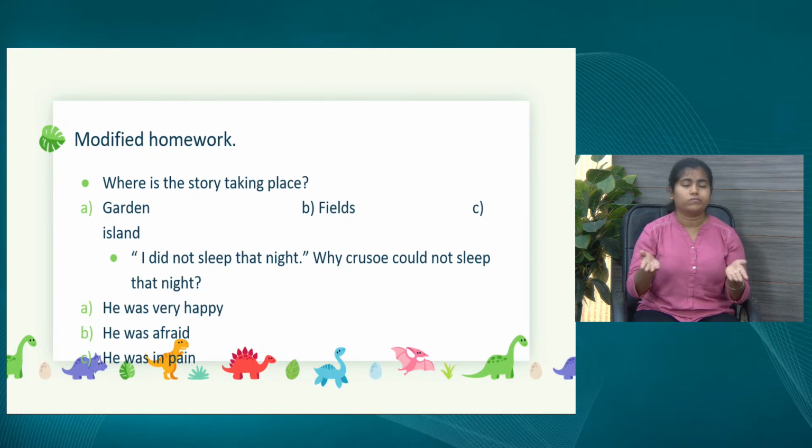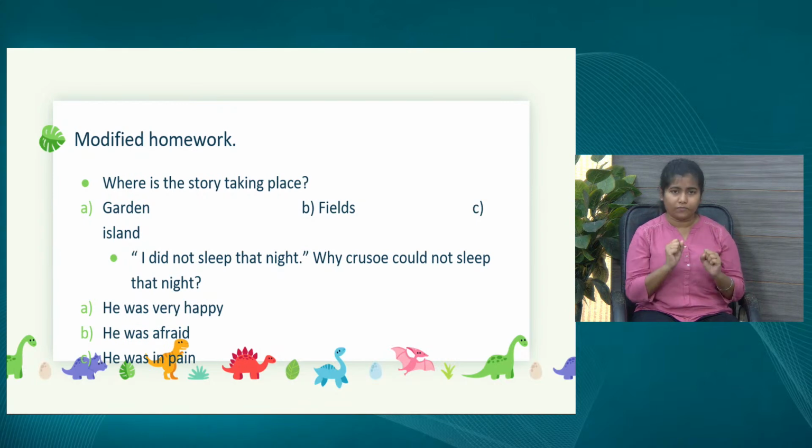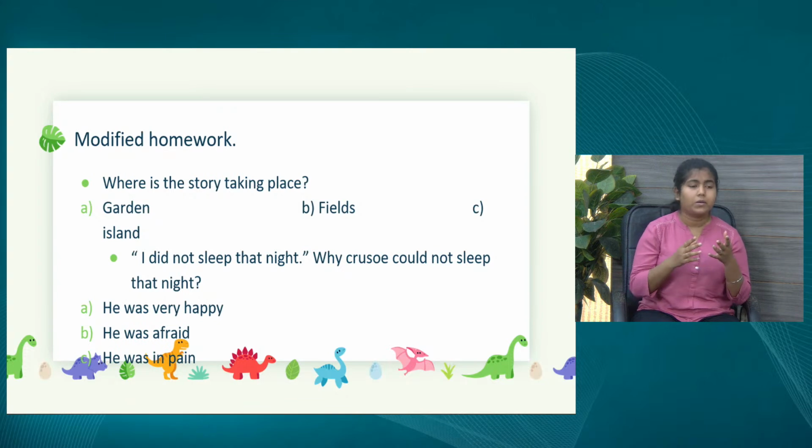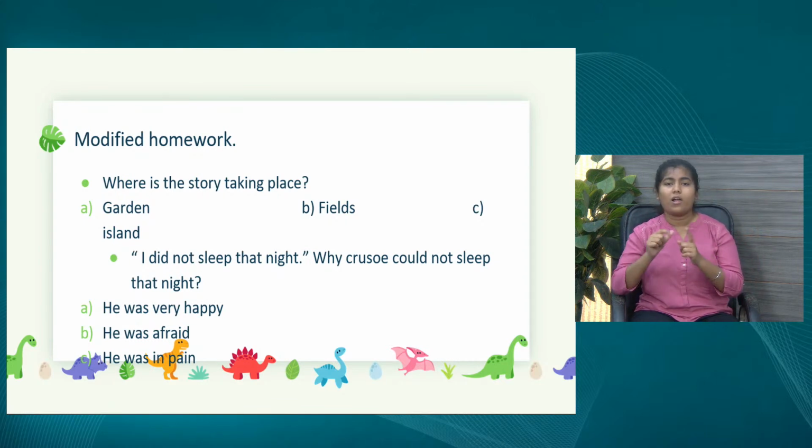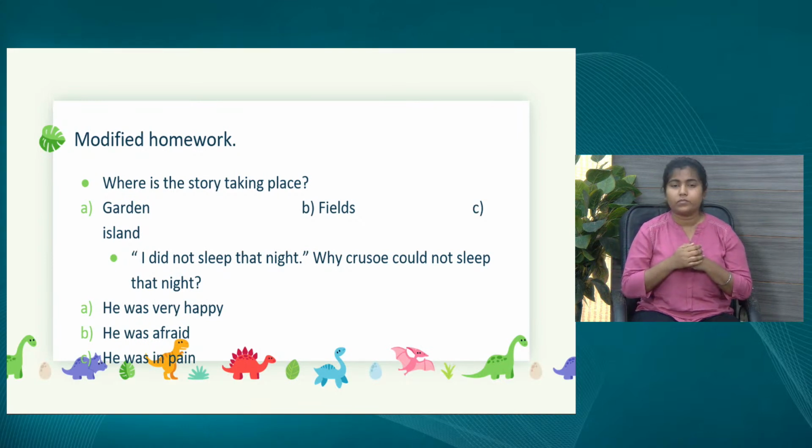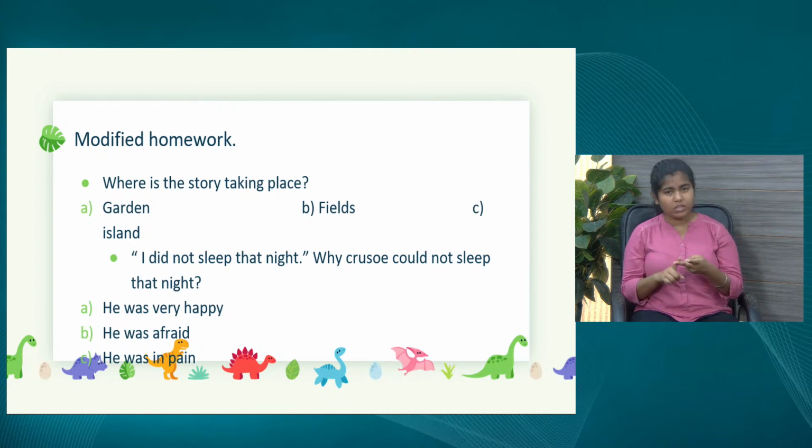There are some students who cannot write complete sentences. For them we have given multiple choice questions. Where is the story taking place? Is it taking place in a garden, an island, or the fields? Students have to mark the right answer. And I could not sleep on that night. Why could Crusoe not sleep on that night? He was very happy, he was afraid, or he was in pain. They have to find the right answer from the story.